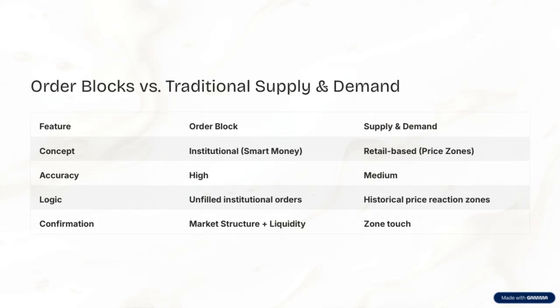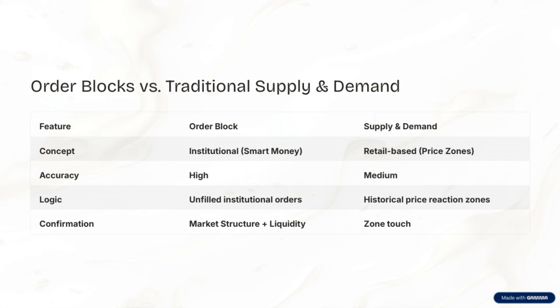Let's dive into the concept of zone touch. This is about how we identify key areas on the chart where price reacts, signaling potential market activity. When we talk about market structure and liquidity, we're looking at how the overall flow of the market and the available liquidity can influence these zones. Confirmation is crucial here. It's about waiting for that extra signal or reaction to validate that a zone is significant.